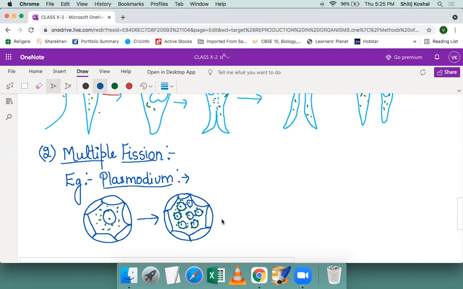And finally, when the organism will undergo multiple fission, these nuclei will come out along with the cytoplasm and membrane around it, forming a number of daughter cells. So that is how the multiple fission takes place in Plasmodium.